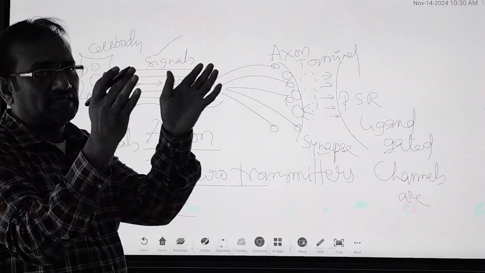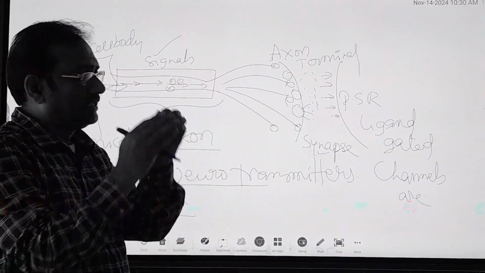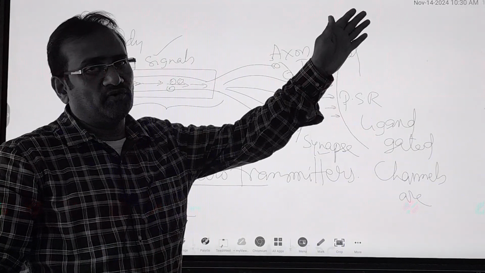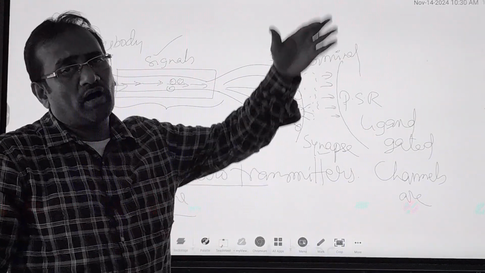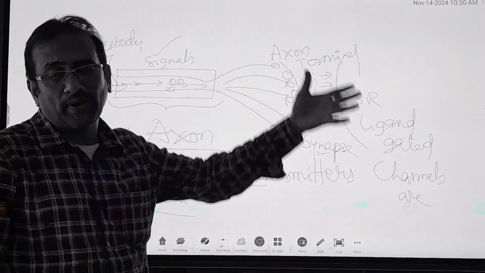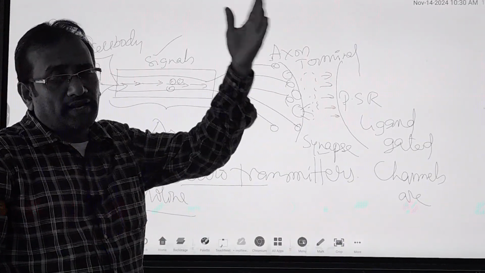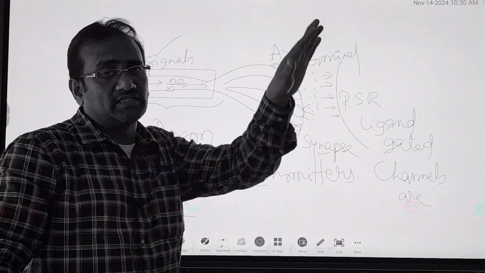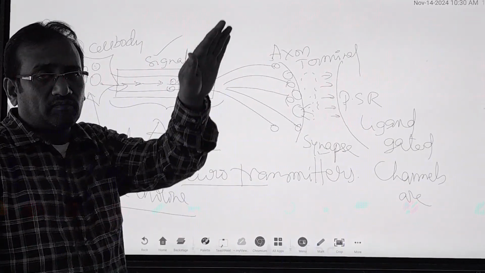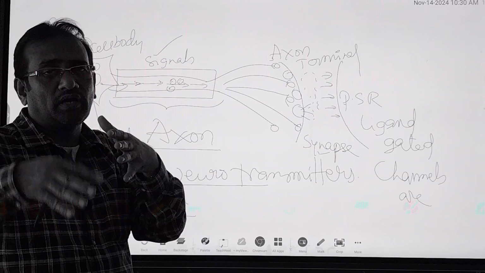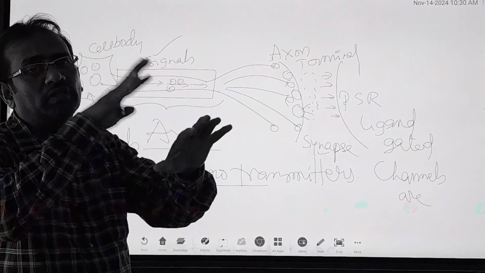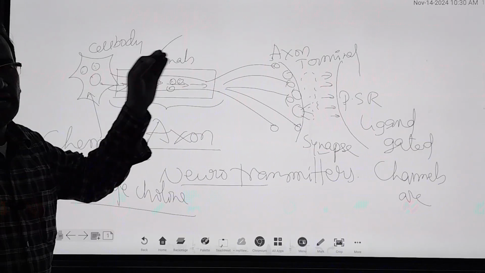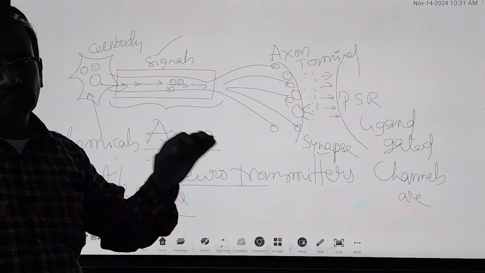When they touch the postsynaptic region, the ligand gates open and then they conduct the information to the other part, and so on. They reach the brain, and the brain decides what we have to do. That information enters the motor nerves, and the motor nerves come near the effector organ, and we do the work. So this is called generation and conduction of nerve impulse.